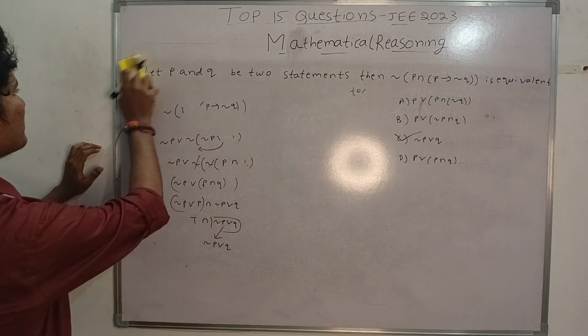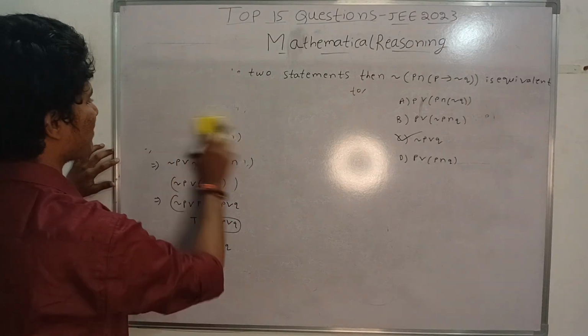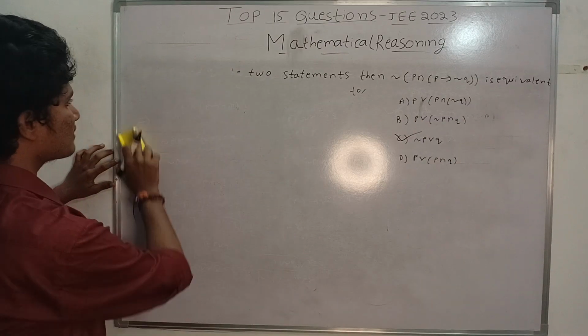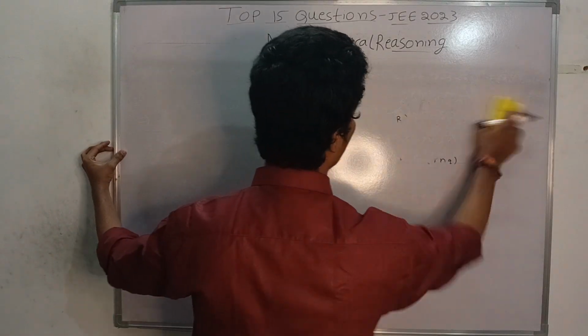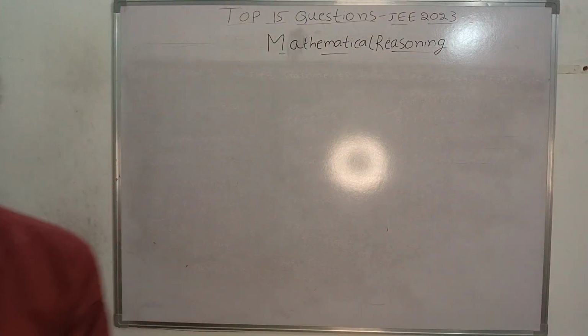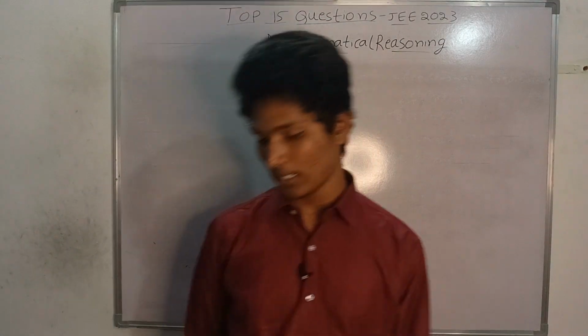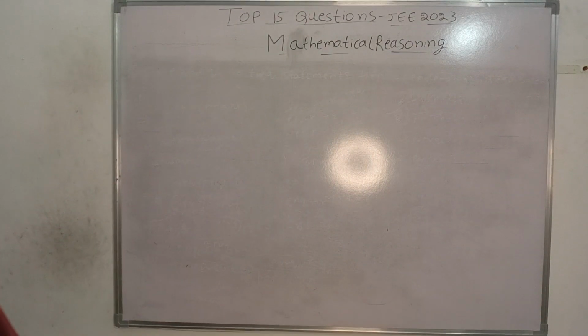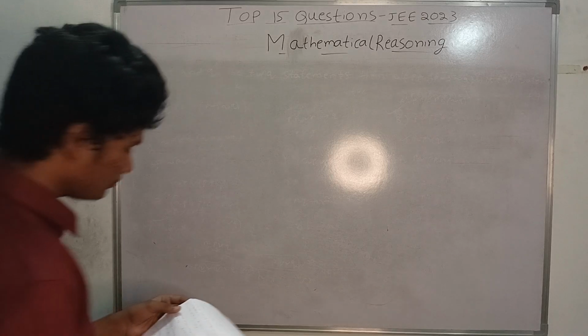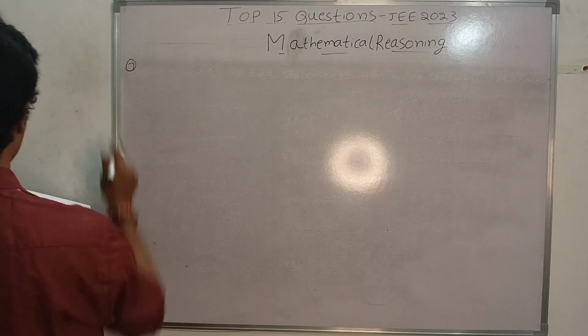And this question is from JEE Mains 2023, January attempt. You can see how easy the questions are coming in mathematical reasoning. By learning the concept in just 1 hour, you can easily get 4 marks from this chapter. That much easy this chapter is. Next, 7th question.